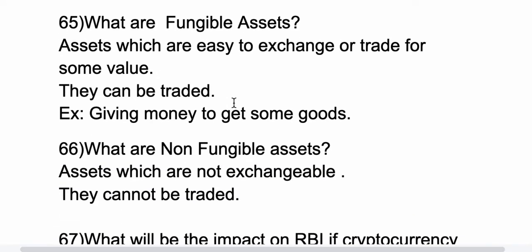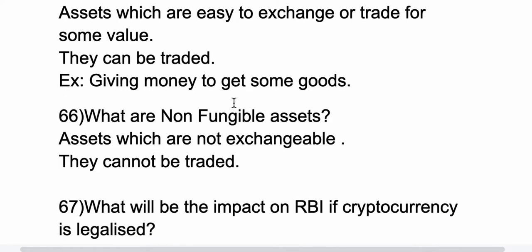Now 66th, what are non-fungible assets? So assets which are not exchangeable, they cannot be traded. So see, if I have a rough book, I want to trade, but nobody will come forward to buy that rough book. So that will come under non-fungible assets. Okay, they can't be traded, they can't be exchanged.